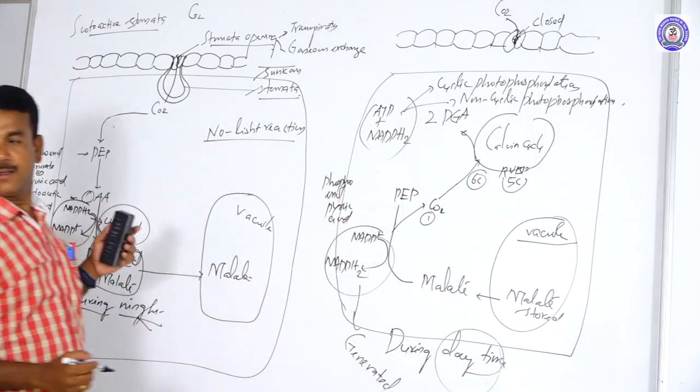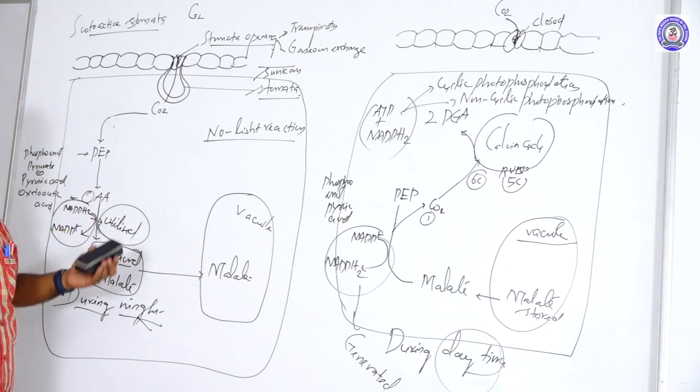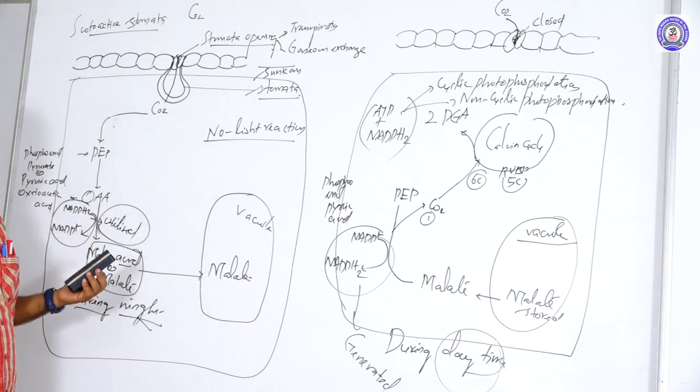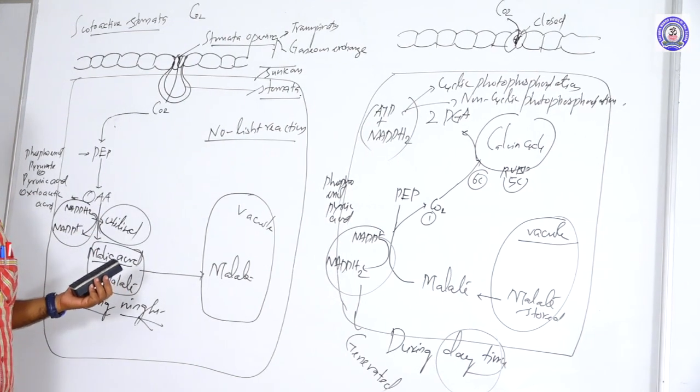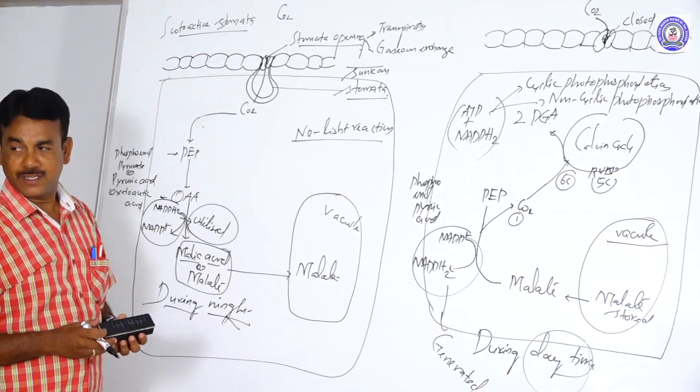This is a peculiar metabolic pathway that occurs in some Crassulaceae family, some Euphorbiaceae family, and some xeric species, especially succulent xerophytes like Opuntia and Cactus.